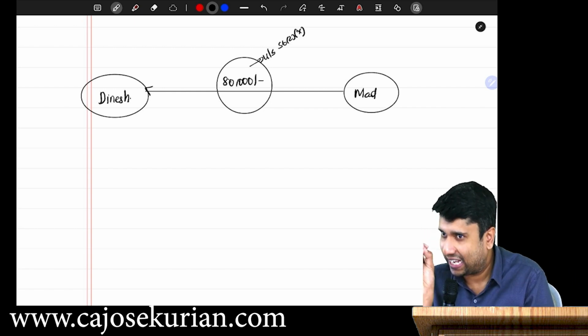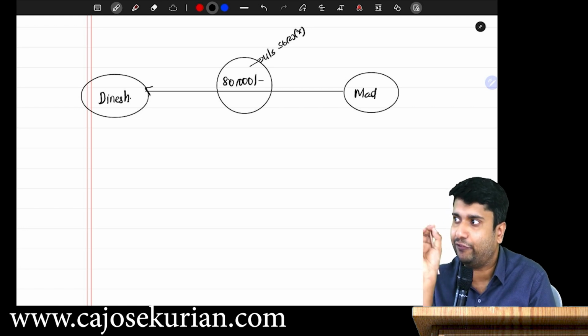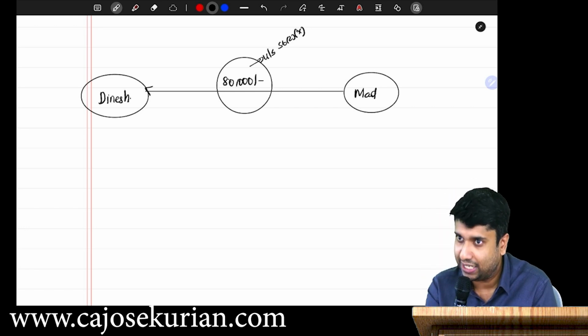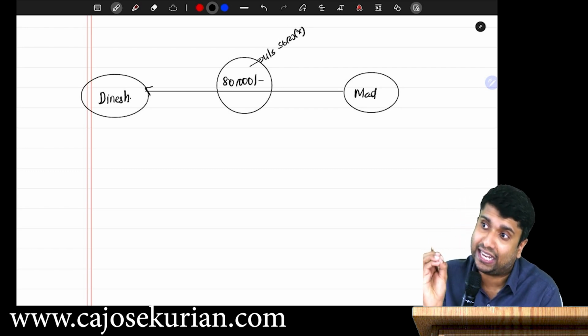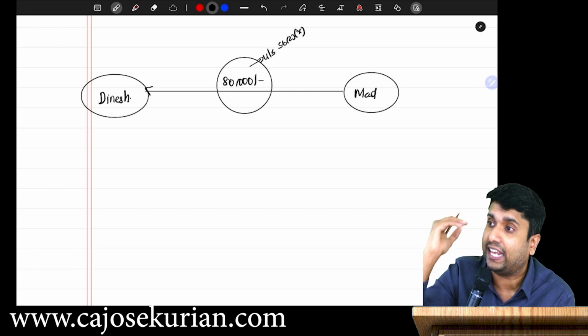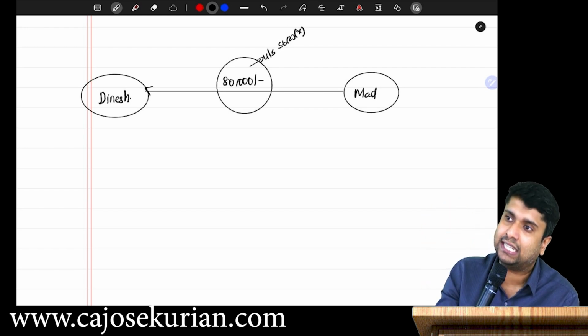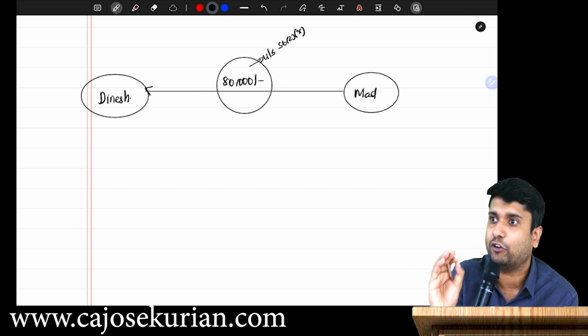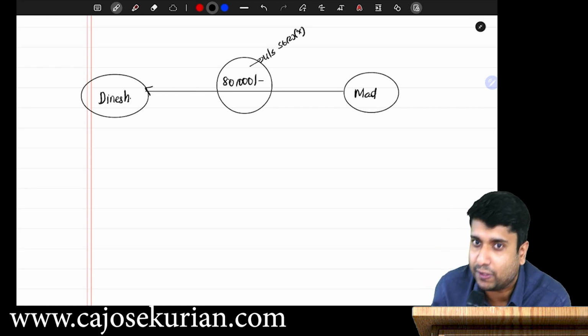So what the tax law says is, if any person in a financial year is getting money without consideration and the value of money in aggregate received by Dinesh is more than 50,000, then the entire money received by Dinesh shall be fully taxable and Dinesh has to pay taxes for that. Are you with me?